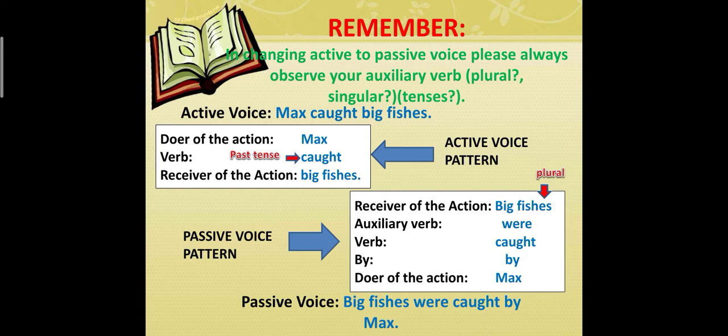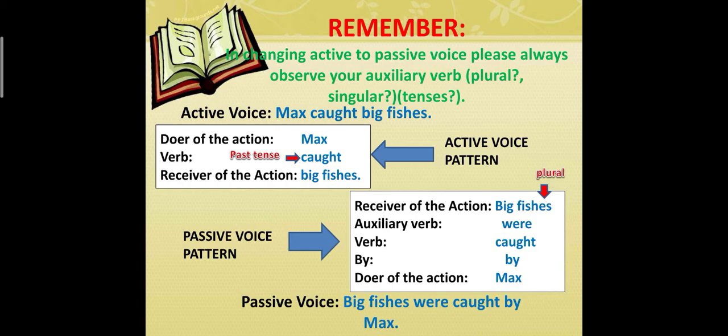Now, if we are going to change it into a passive voice, let's have one by one the structure of the passive voice. Let's have the receiver of the action, which is big fishes. So big fishes is plural. And the tense that we have in active voice is in past tense. So the plural of the auxiliary verb and the past tense is were.